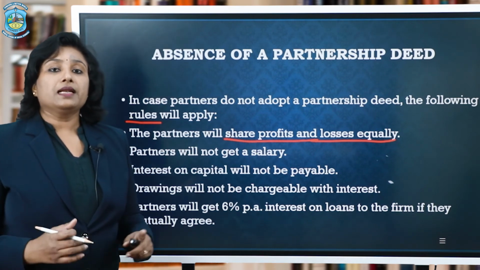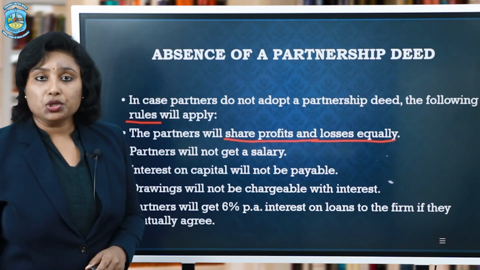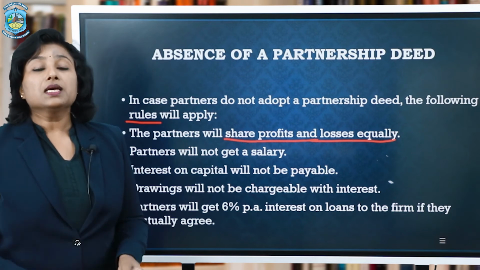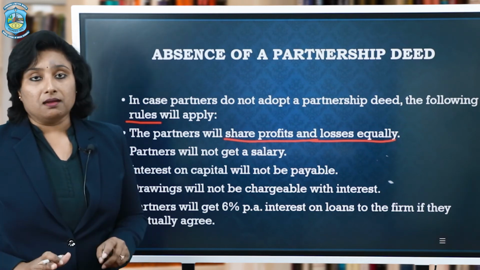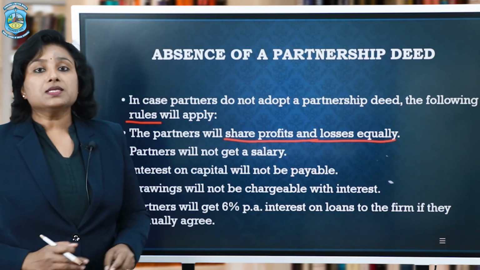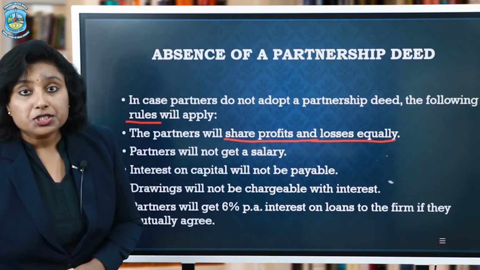They may say that the profits be divided in the capital ratio. They may say the profits be divided in a certain specific ratio, but nothing would be done. All the profits and losses would be divided equally. Why? Because they never agreed upon the profit sharing ratio.